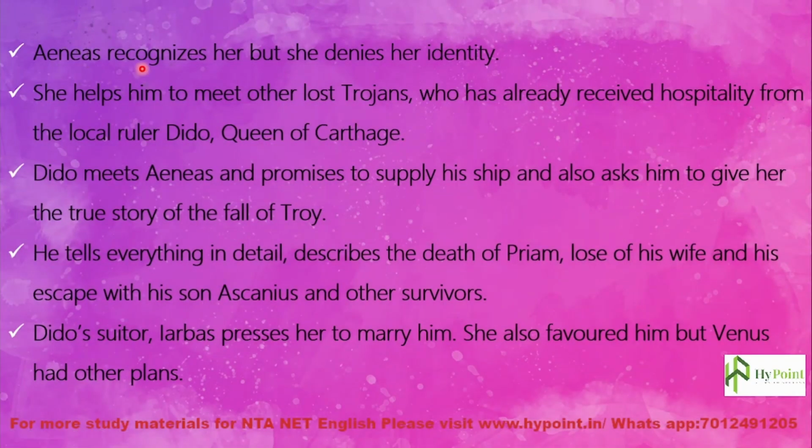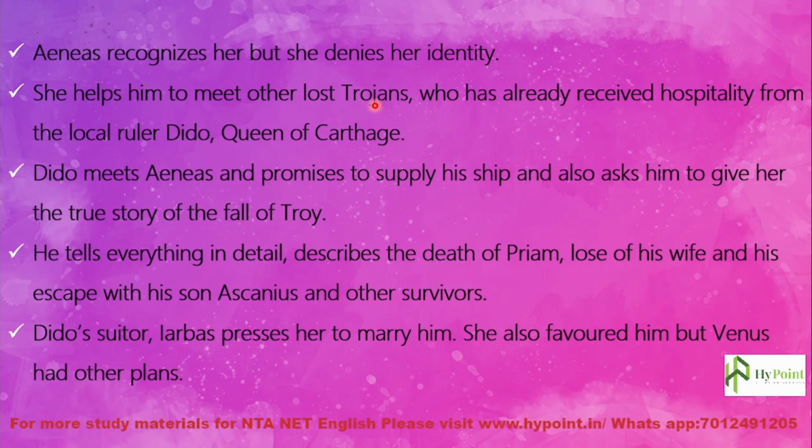Then Aeneas recognized Venus. Aeneas knows that his mother is Venus. So Aeneas recognized her, but she denies her identity. She says, "No, no, no, I'm not the person you are telling. I'm someone else." So Aeneas recognized her, but she denied her identity as the goddess Venus. She helps him to meet the lost Trojans. The surviving Trojans were scattered.